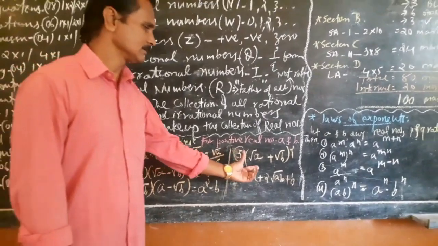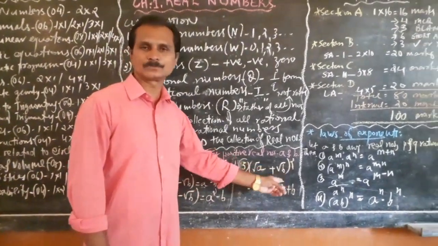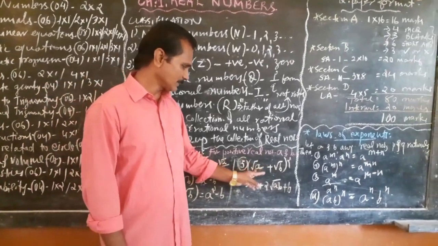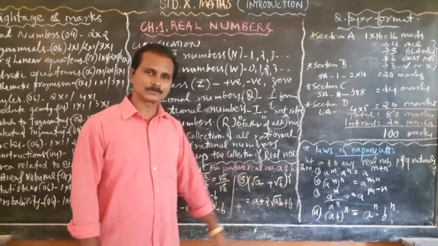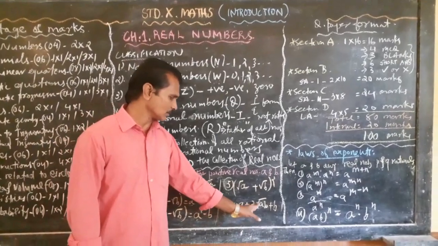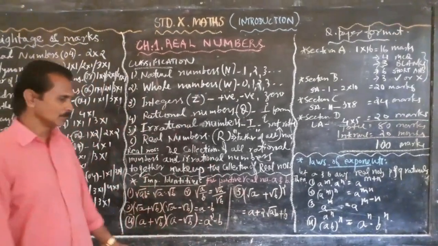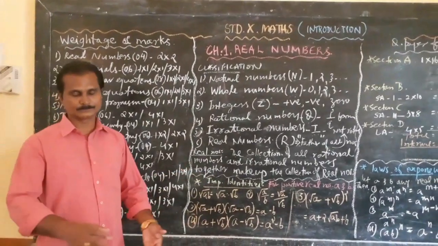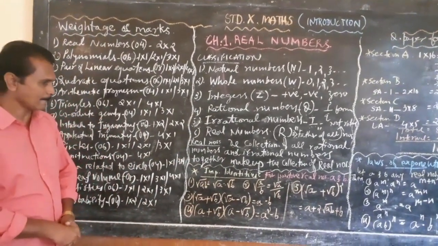You know the identity a plus b the whole square, so using it you can expand root a plus root b the whole square, and you will get the answer a plus 2 root ab plus b. So these are the important identities which are useful for our further studies.